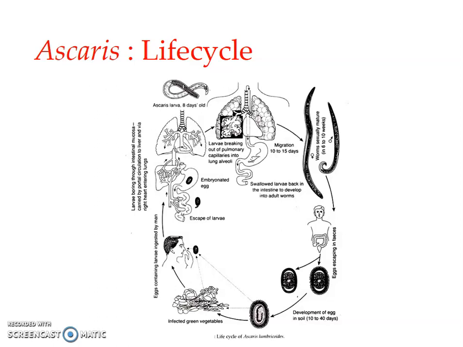The blood takes the larva to the liver, from where it finally reaches the heart. So you can see here, from the portal circulation to the liver and via the right heart, it enters the lungs, transported along the pulmonary artery. The larva generally remains in the lung for a few days and increases in size. Then it ruptures out of the blood capillaries and finally bores its way into the alveoli.